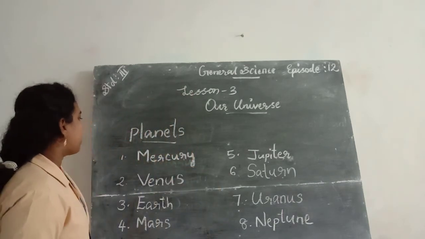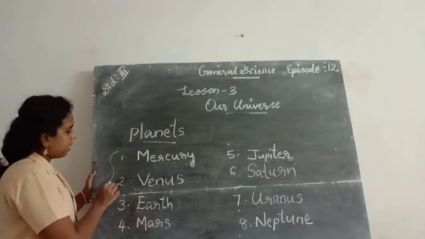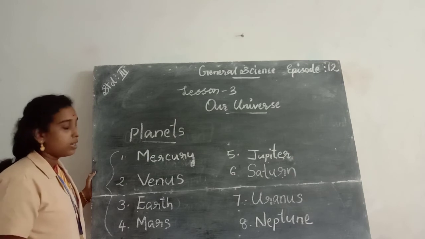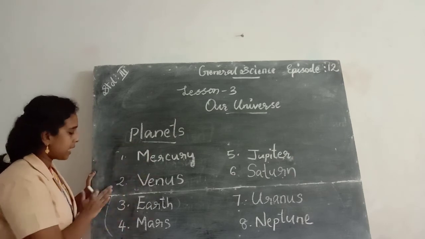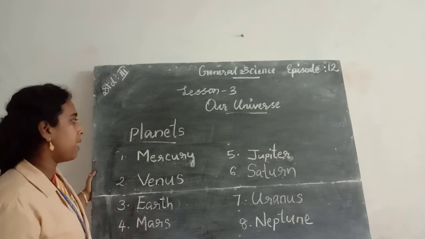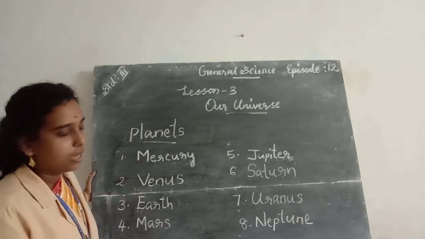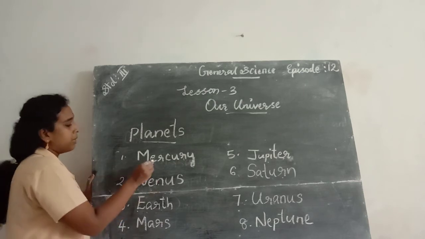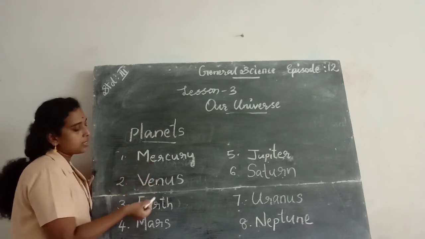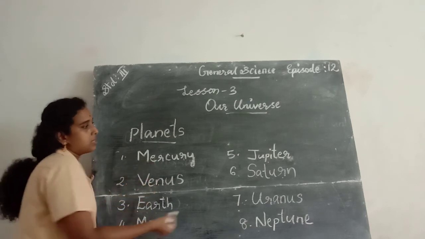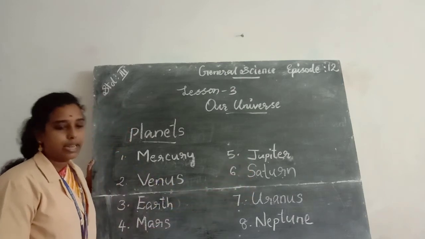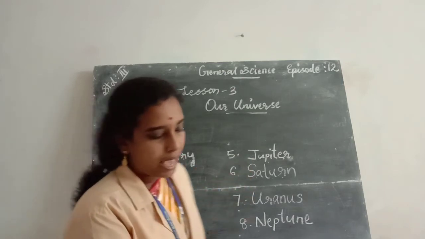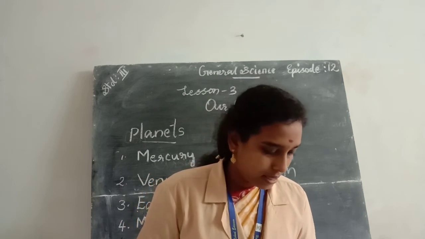So you will write the spelling of planets in your class book at least 10 times. Write this 10 times in your class book and study the spelling of planets. Okay. So which are the planets? Mercury, Venus, Earth, Mars, Jupiter, Saturn, Uranus, Neptune. These are the 8 planets in our solar system.